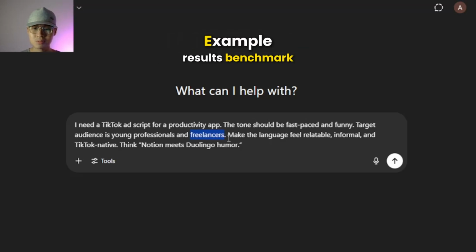Then the examples, before defining the audience. This part is optional, so I won't include this one. The examples here are the reference style, so that GPT can use it as a benchmark in producing the response to your prompt. And then the audience, who it's for. In this one, I asked GPT that this script will be used for content that targets young professionals and freelancers.